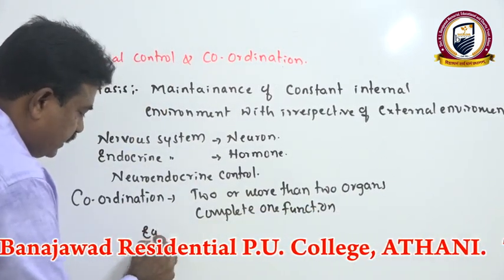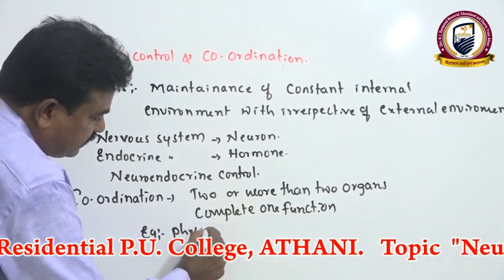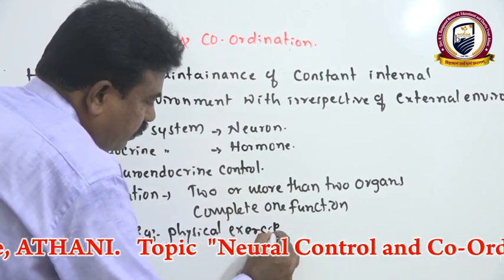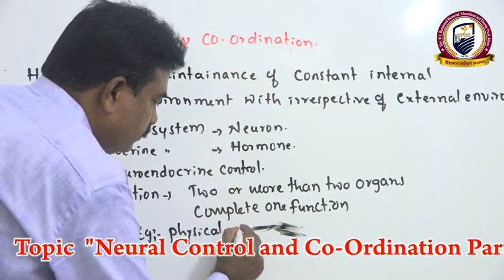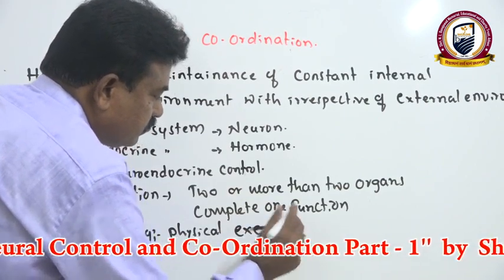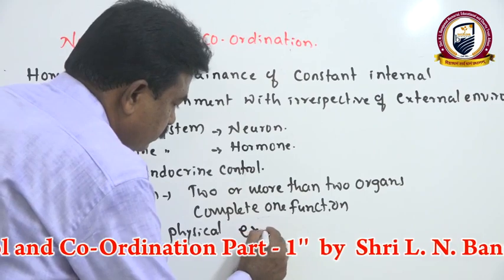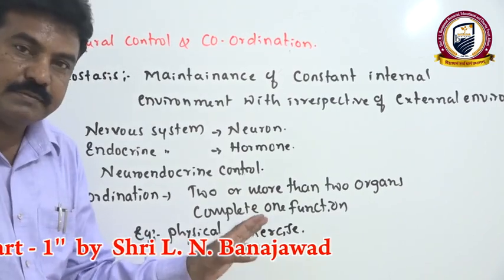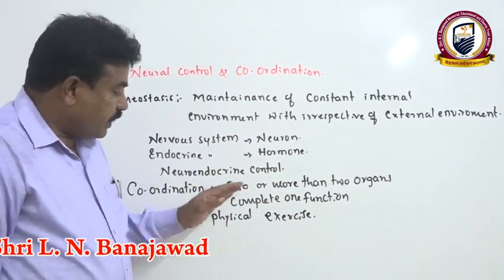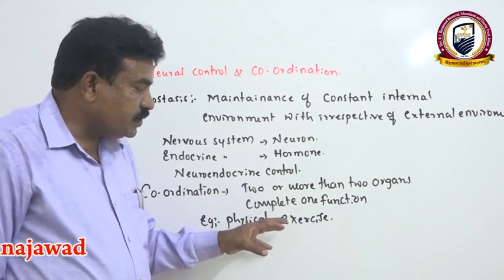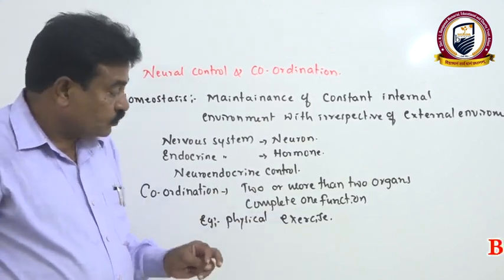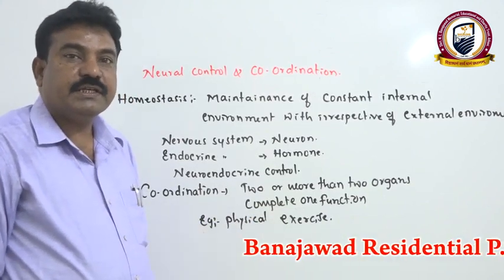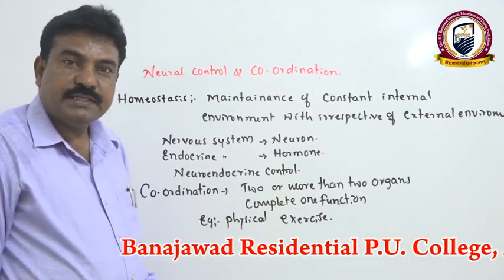The best example for this is physical exercise. In physical exercise, muscular contraction and relaxation increase, heartbeat rate increases, breathing rate increases, rate of respiration increases, and oxygen consumption increases.